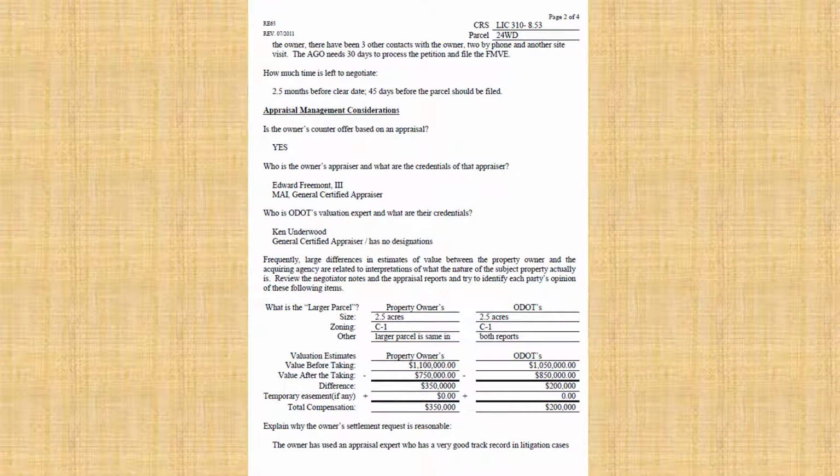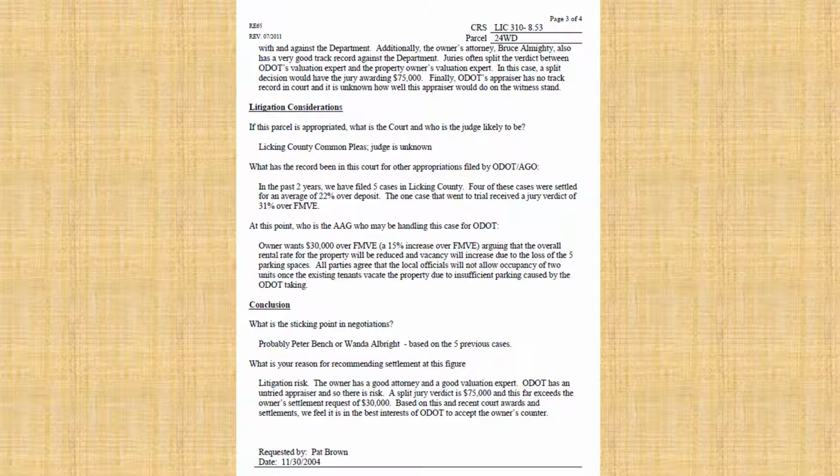Looking at the appraisal management section, it's very important to fill out all of the pertinent information to allow the Central Office Real Estate Administrator to make an accurate assessment based upon the information provided. Litigation considerations are also one of the areas that the Central Office Administrator will review, as well as the conclusion of the information that is provided.